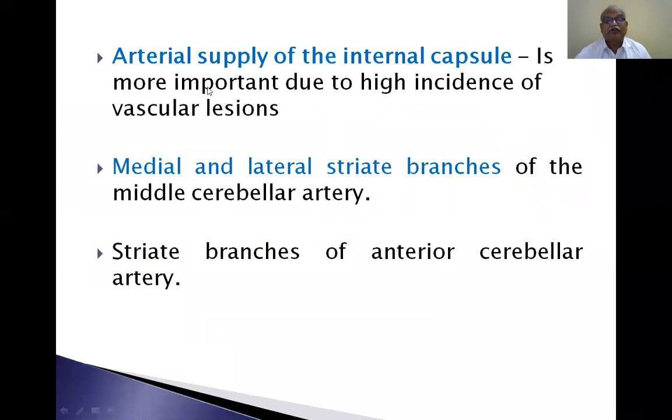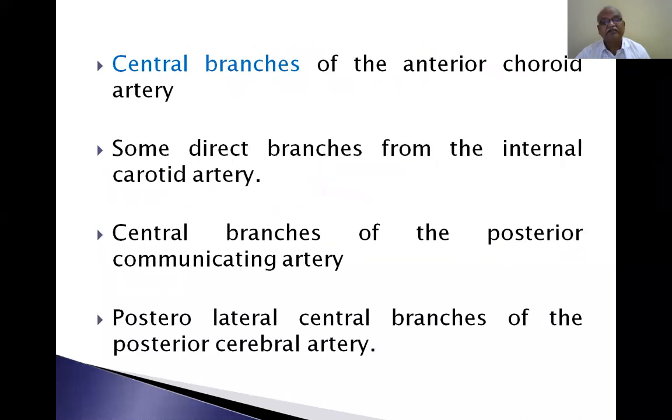The arterial supply of the internal capsule is more important due to the high incidence of vascular lesions. Medial and lateral striate branches of the middle cerebral artery, and striate branches of the anterior cerebral artery. A branch from the lateral striate artery forms the Charcot artery, which is the most common cause of cerebral hemorrhage. Then the central branch of the anterior choroidal artery, some direct branches from the internal carotid artery, the central branch of the posterior communicating artery, and the posterolateral central branch of the posterior cerebral artery. These are all the blood supply of the internal capsule.